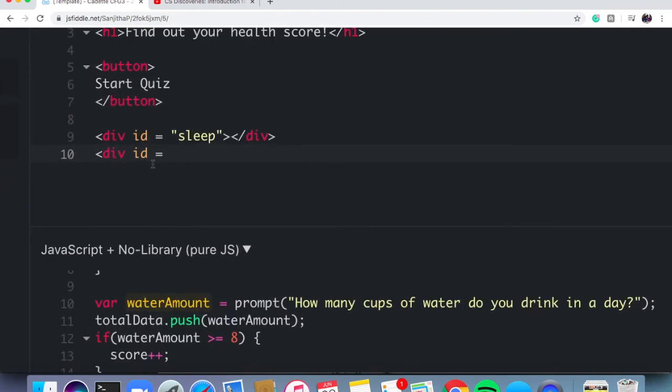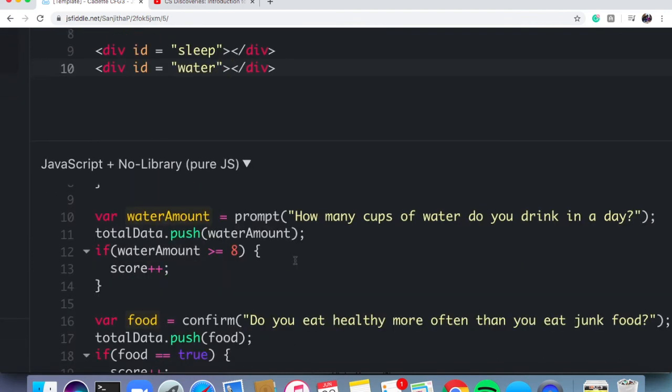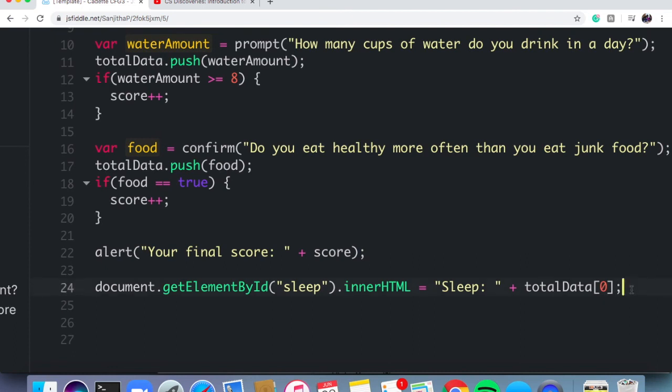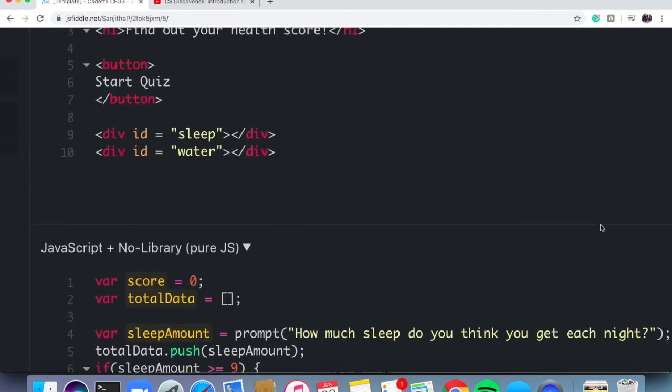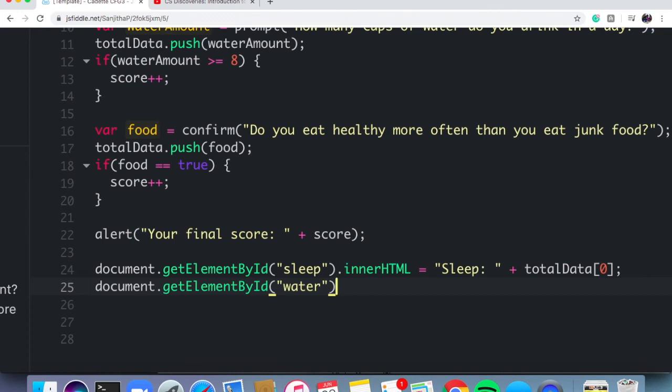Our next one is going to be for water. So inside of quotations, let's give it an identifier. I'm just getting rid of the extra spaces because I think it looks a little easier on the eyes. And then the next one is going to be, again, document.getElementById. Inside, let's say water, because that's what my identifier was. Got to keep that the exact same, and say .innerHTML equals.